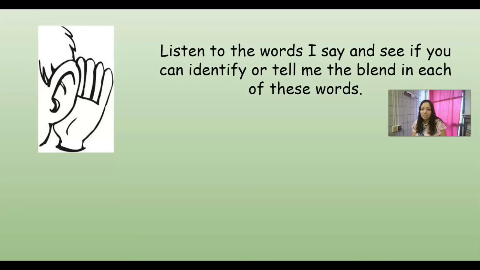What about snow? Sn. Very good, like snip or snug. What about snore? Snore goes with that sn sound too. Very good. So we're going to be practicing listening for blends at the beginning of words too.